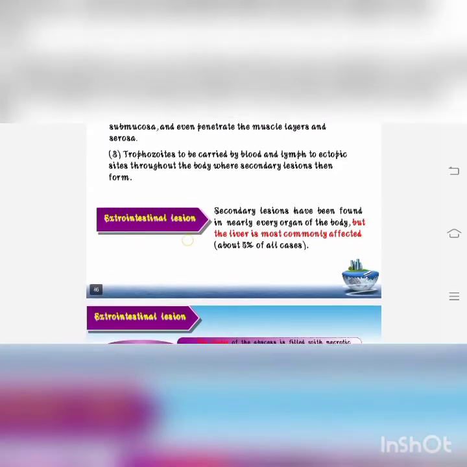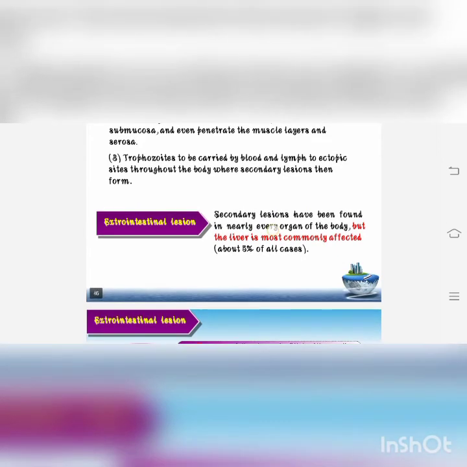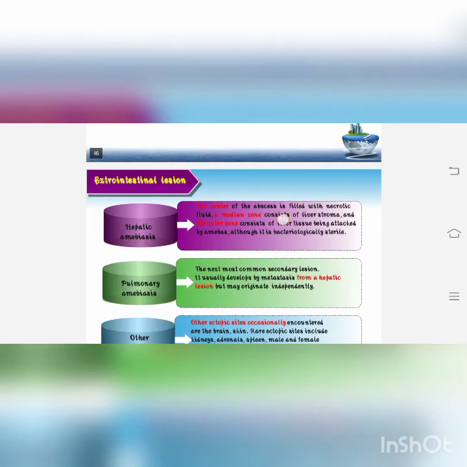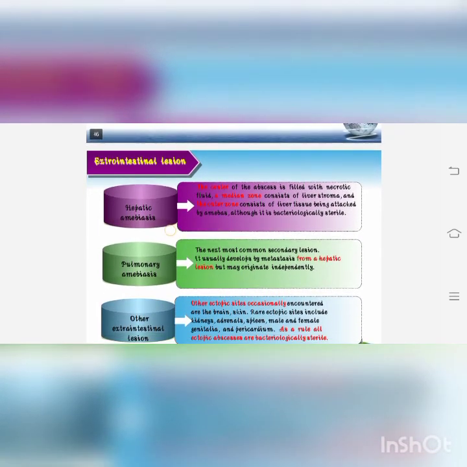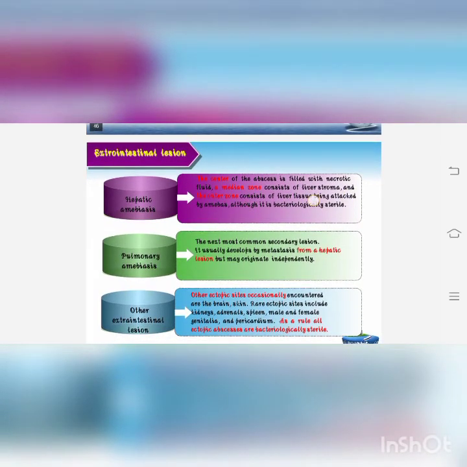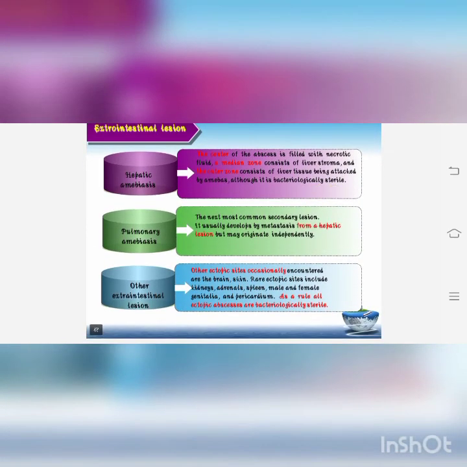The extraintestinal lesions occur in the liver, kidneys, lungs, brain, while the normal or primary site is the intestine. Secondary lesions have been found in nearly every organ of the body, but the liver is the most commonly affected after the intestine. So, the extraintestinal lesion, hepatic amoebiasis. The center of the abscess is filled with necrotic fluid. A median zone consists of liver stroma, and the outer zone consists of liver tissue being attacked by amoebae, although it is bacteriologically sterile. Pulmonary amoebiasis.